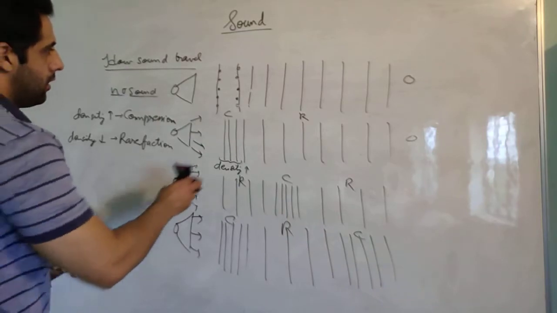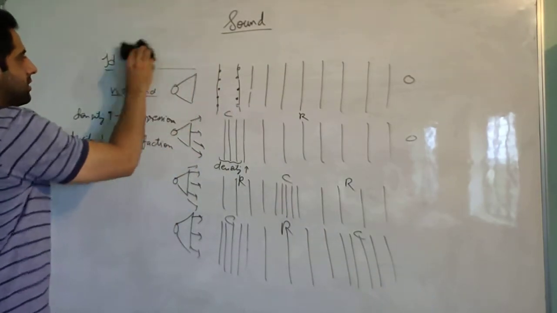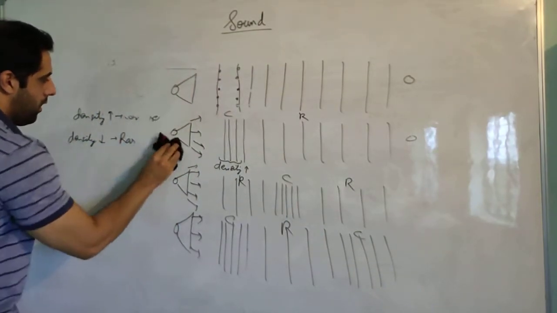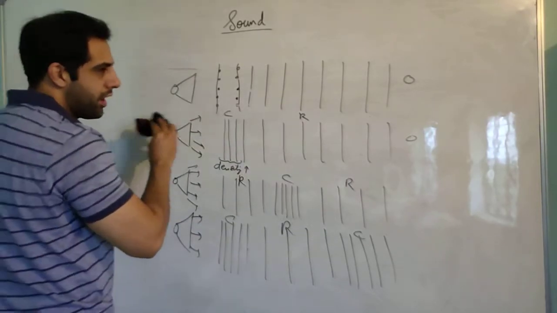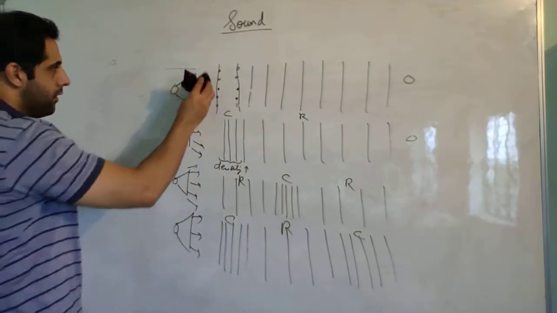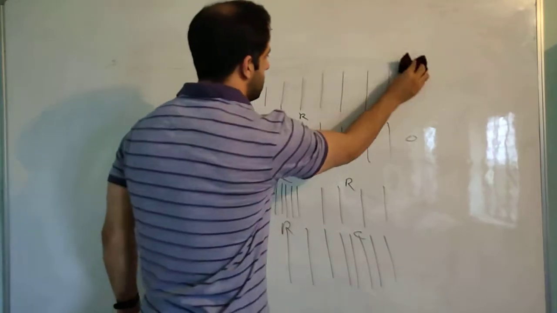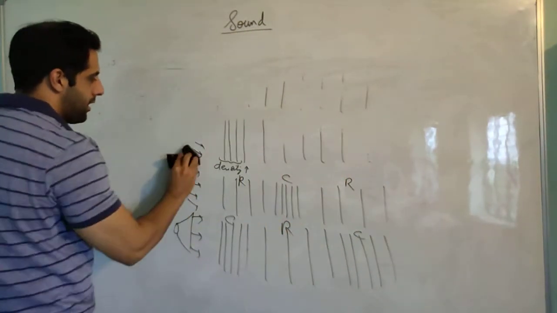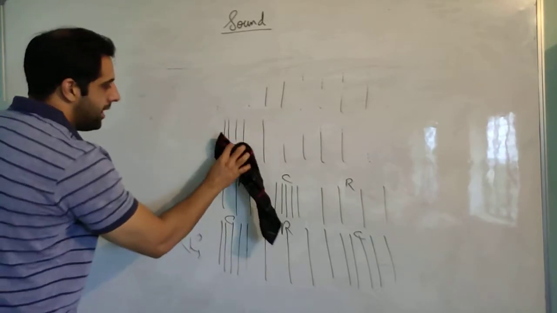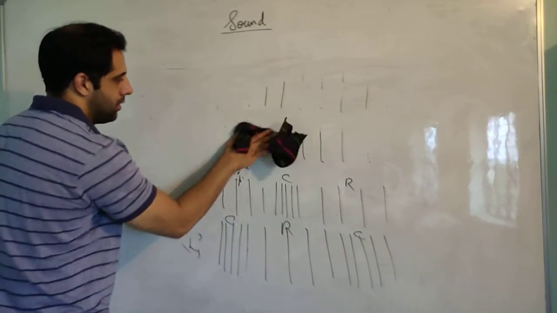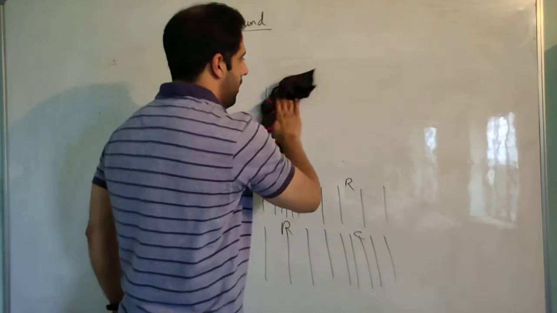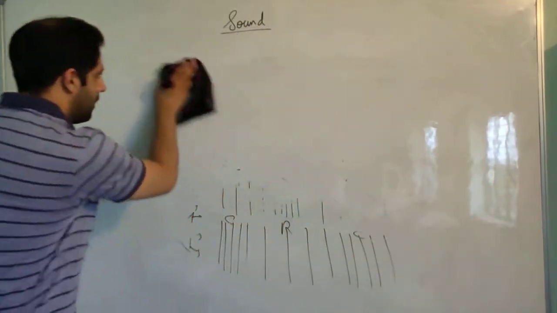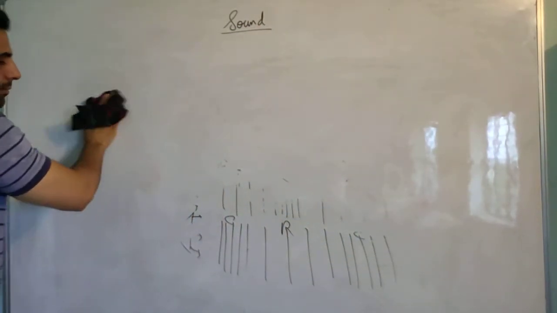Now if we convert this into a graph, if we use a graph to denote this situation, then what we take in that graph is the position of the medium particles. So we'll make a position time graph.